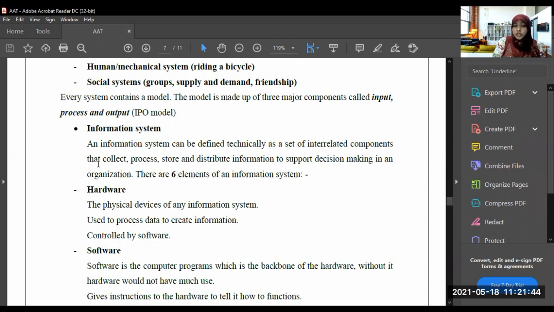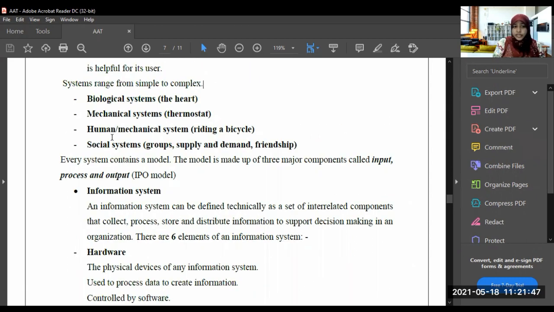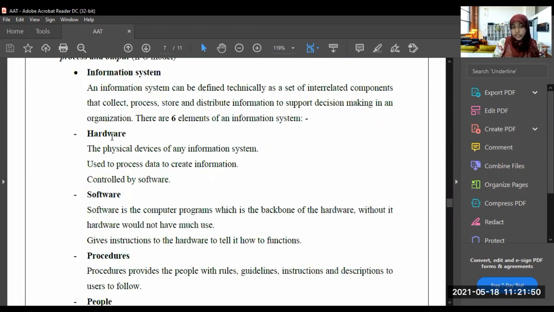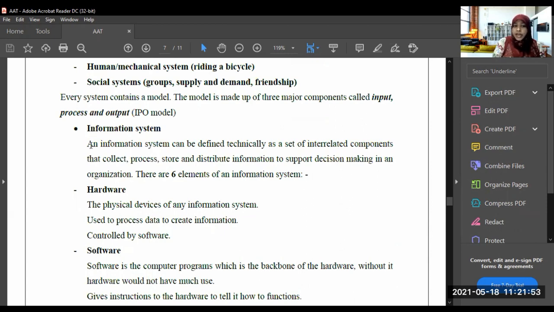Understood? So, information system, right? We'll learn about the information system. What is an information system? An information system can be defined technically as a set of interrelated components that collect, process, store, and distribute information to support decision making in an organization. Information system means it is a system, right? What is the meaning of system? System means a collection of components. A collection of components is called a system, right?